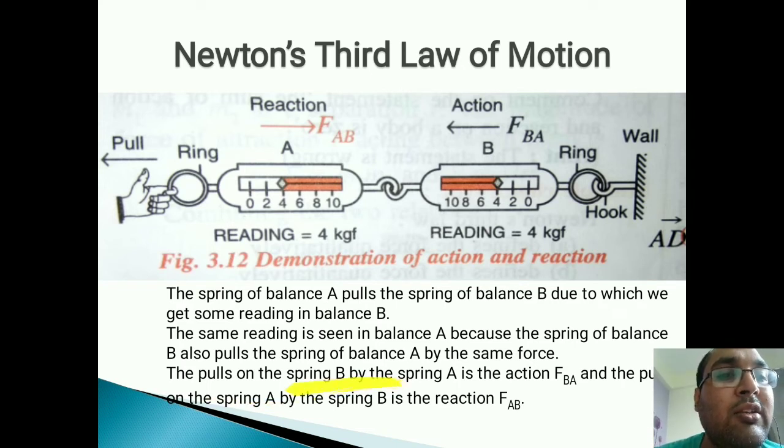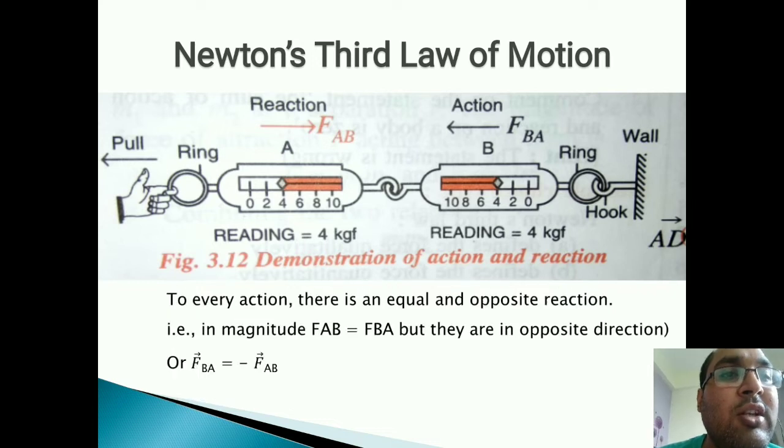The pull on spring balance B by spring balance A is called FBA, and the pull on spring balance A by spring balance B is denoted by FAB. So you can see FAB and FBA are in opposite directions to each other, and both the readings are also the same. So what does it denote? That both are of the same magnitude but opposite in direction. Therefore, we can say FBA is equal to minus FAB.